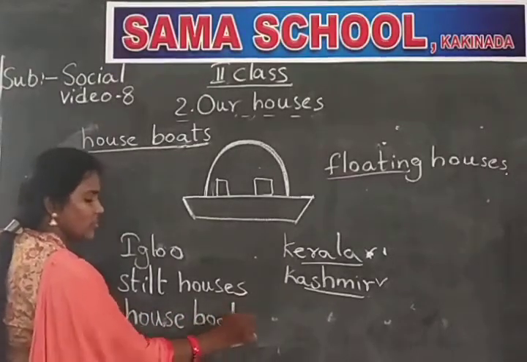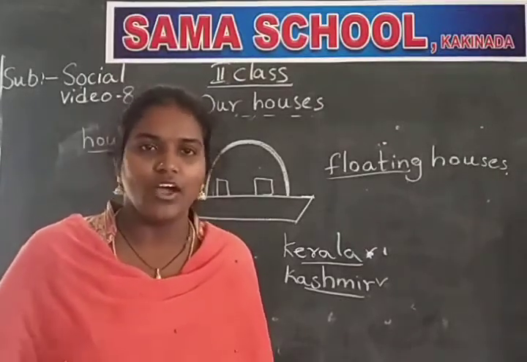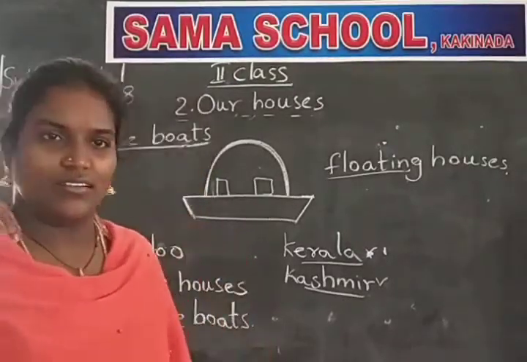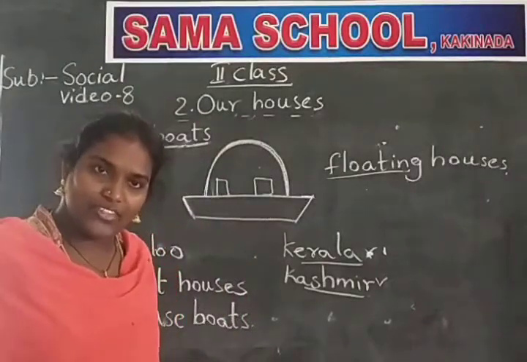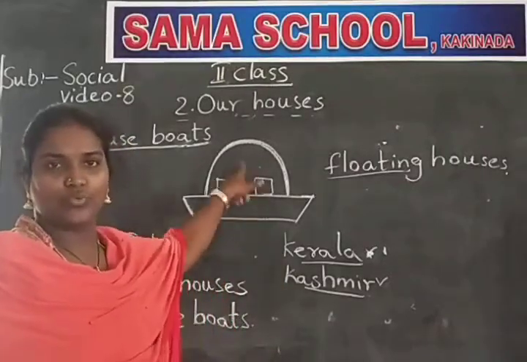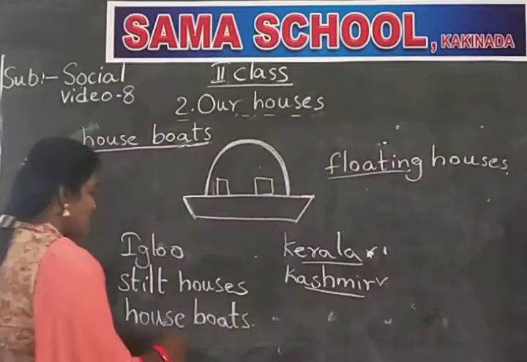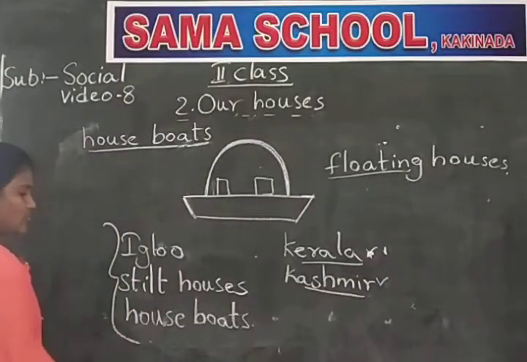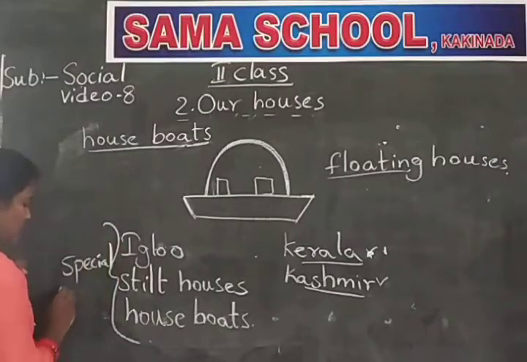If we build a house on water, what happens? It sinks down. Can we take a house and build it on water? No. But we can build houses with the help of boats. So these are called houseboats. These are the three special houses which we can see in particular places only.